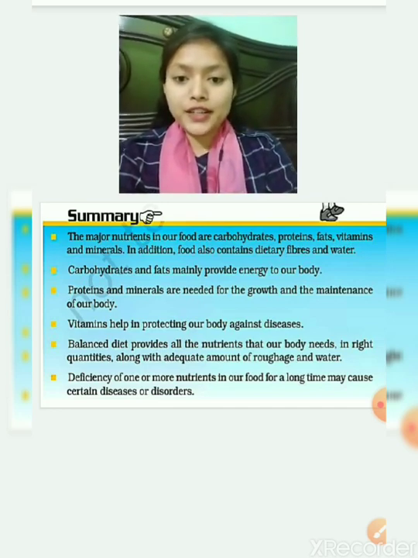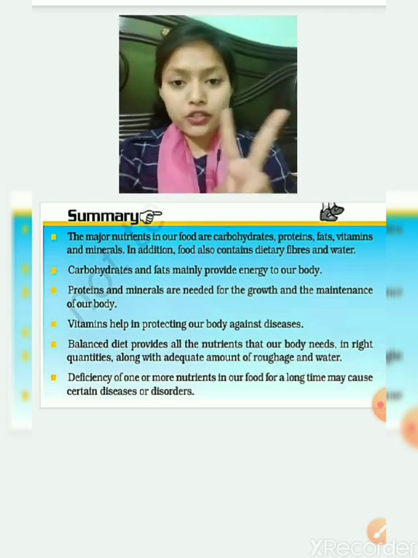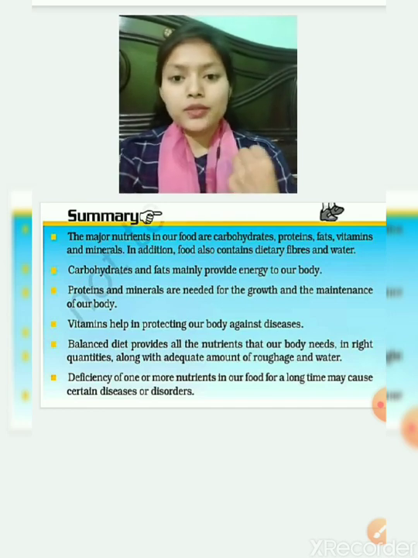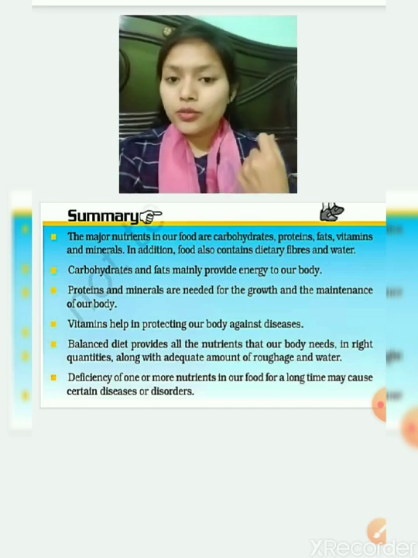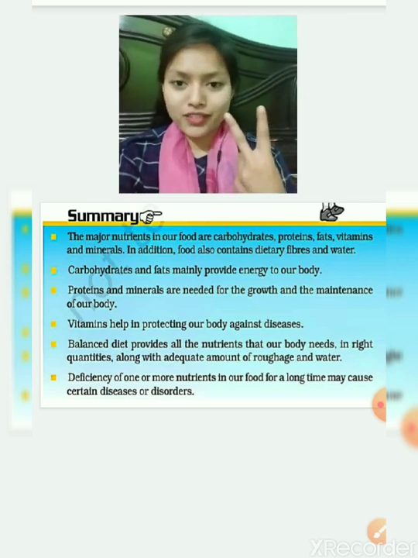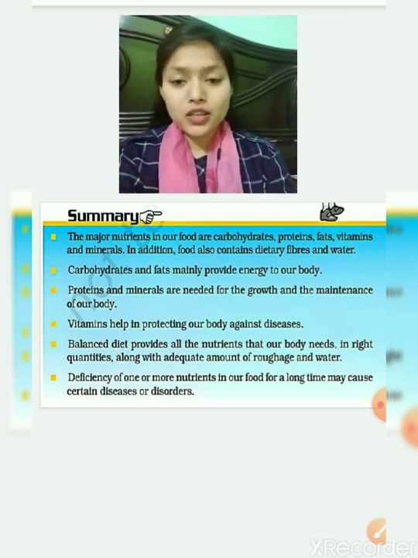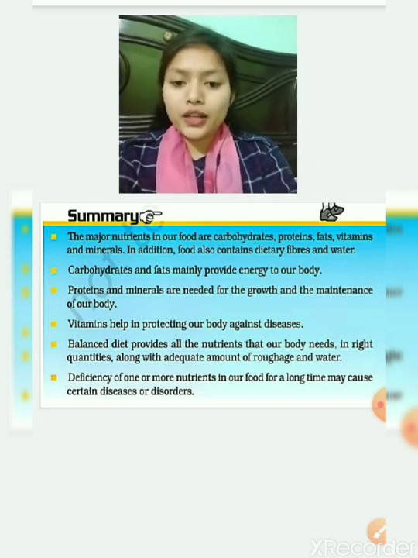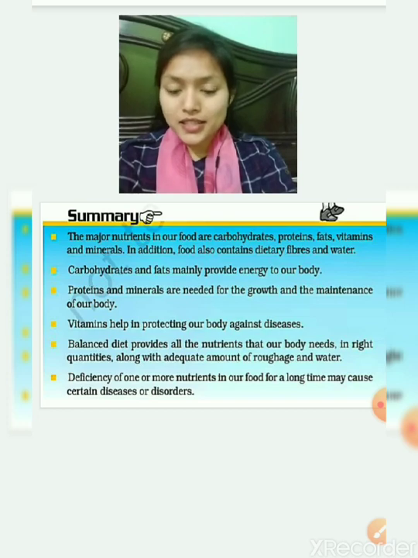Carbohydrates and fats mainly provide energy to our body, so energy giving foods are carbohydrates and fats, and protective foods are vitamins and minerals. Protein is the bodybuilding food. Vitamins help in protecting our body against disease.